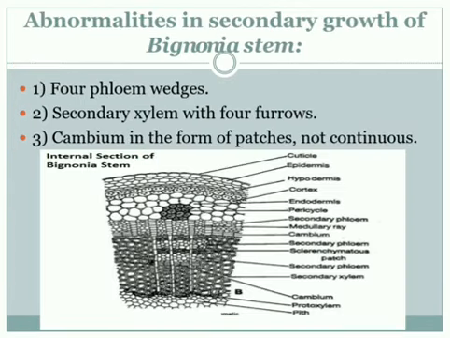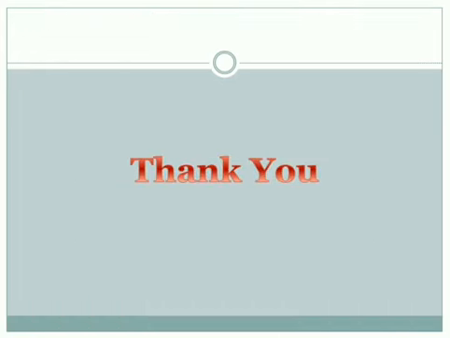Let us see this diagram. This is the diagram of the Bignonia stem. 4 phloem wedges are there, and here the secondary xylem with 4 furrows is present, and the cambium is in the form of patches, not in continuous form. This is about the structure of the Bignonia stem, and this is about our second practical. I hope you understand. Thank you very much.